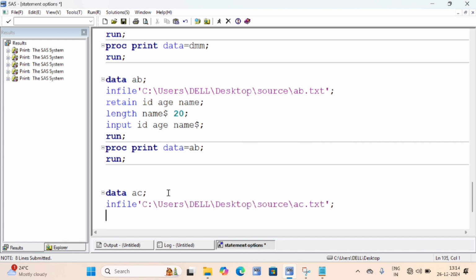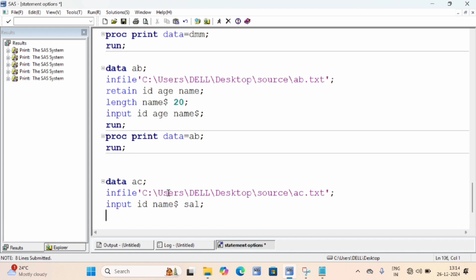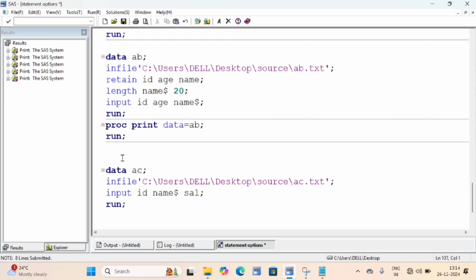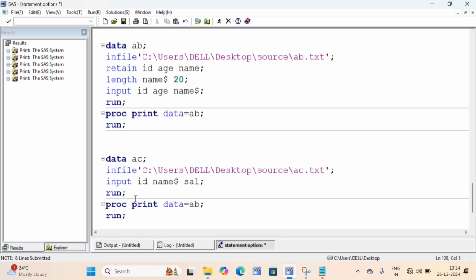After that input ID, name with a $ sign, and salary. I'll give sal. Semicolon, then run, semicolon. Then I'm copying this and pasting here.